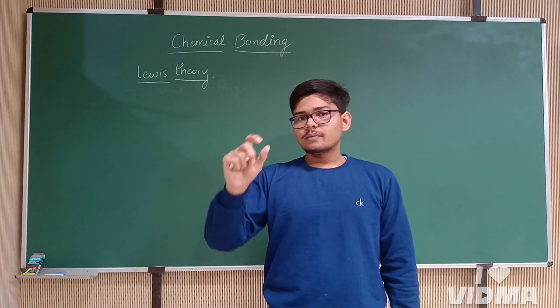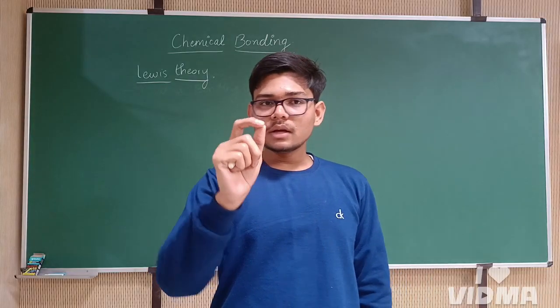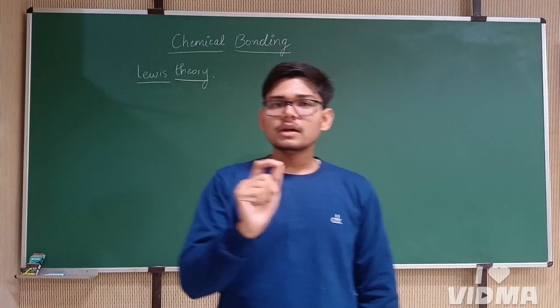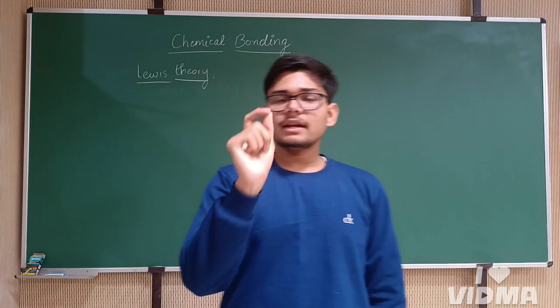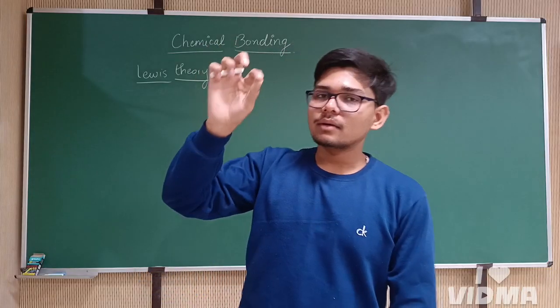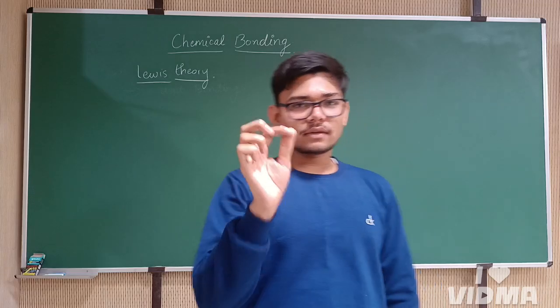According to this rule, the electrons tend to occupy all the 8 corners of the cube. When each corner of the cube is completed by an electron, it is called a noble gas configuration.